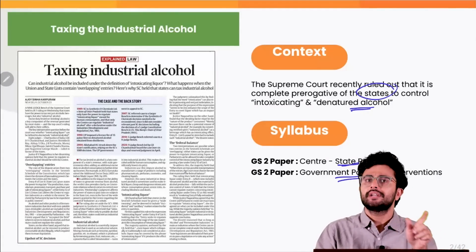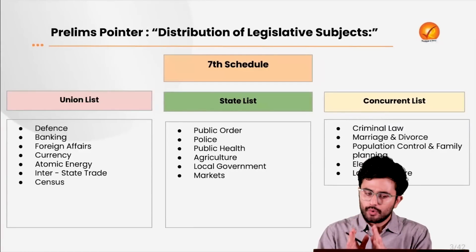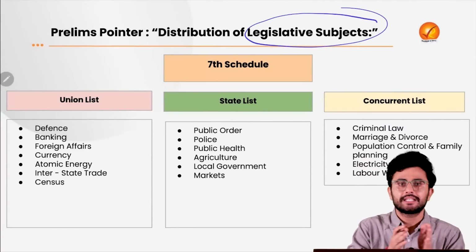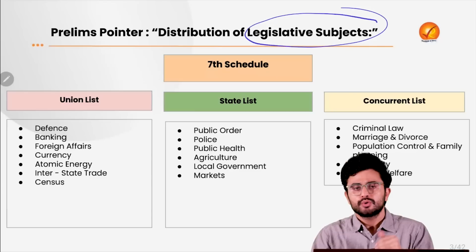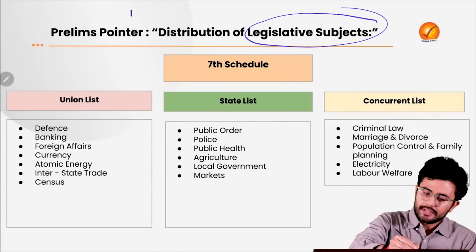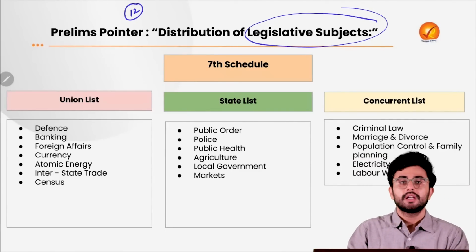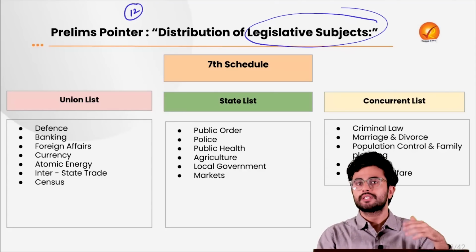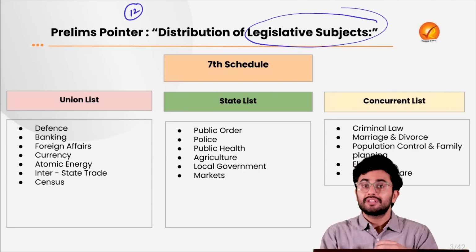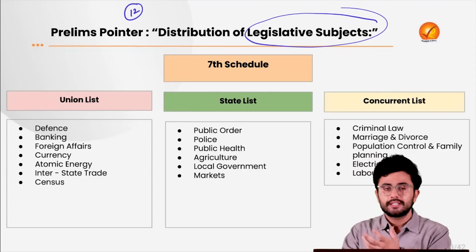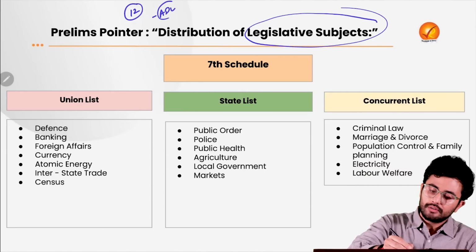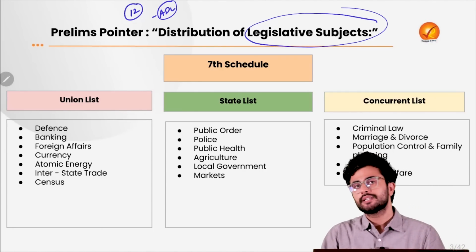So before we dwell into this issue, let's first try to understand the distribution of legislative power between the center and the state government. In our Constitution, there are 12 schedules, which you guys might know about. The first schedule, for example, deals with the names and the extent of the states and union territories. The fourth schedule tells us about the allocation of seats in Rajya Sabha. The 10th schedule provides for the anti-defection law to deal with our honest parliamentarians.